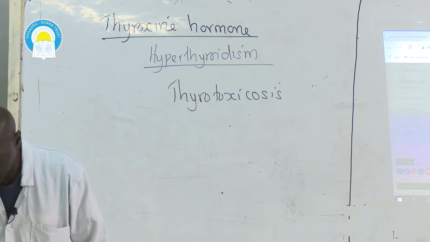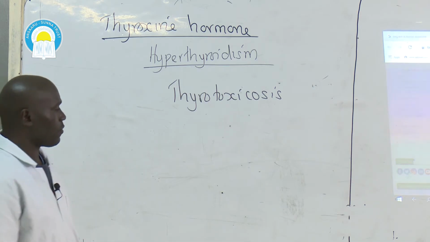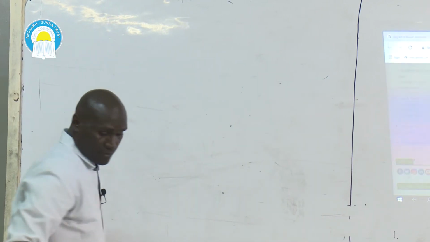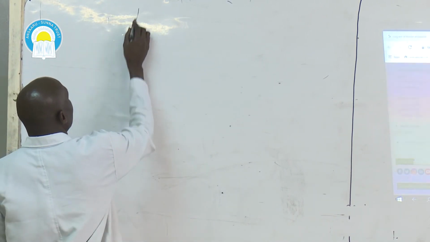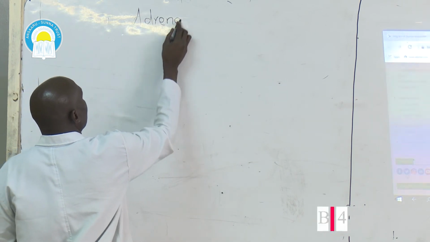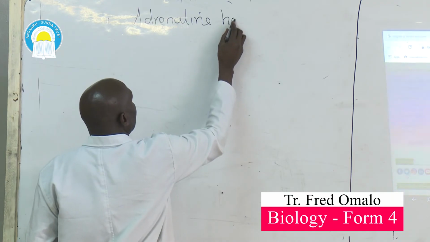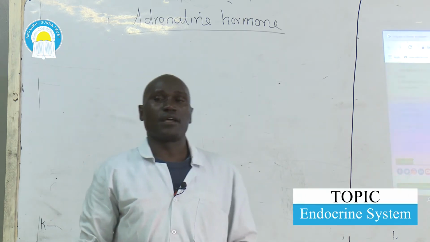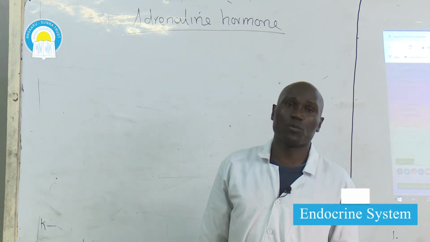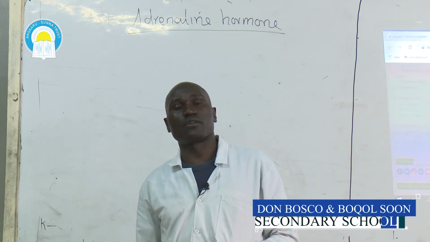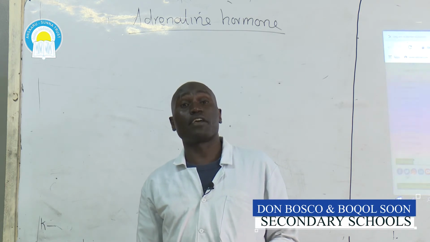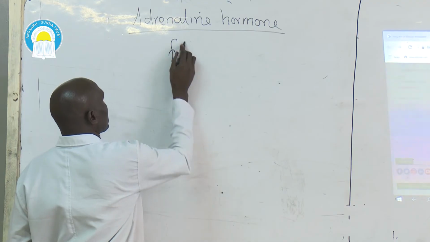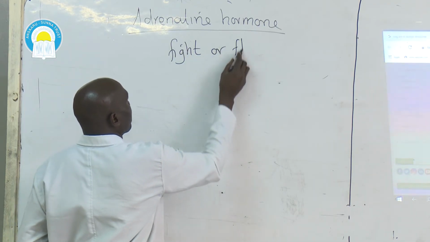Fine. Next, we look at adrenaline hormone. Adrenaline hormone is sometimes referred to as emergency hormone. It is referred to as emergency hormone because it prepares an individual for emergency action, which in this case could be fight or flight.